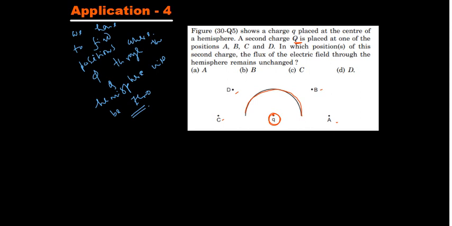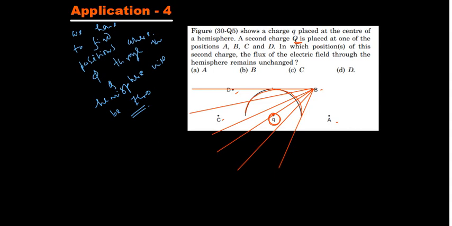If I take two extreme points, this is one line, and there is another line. So there will be multiple lines in between them, like this, like this. There will be few lines which will be generating zero flux, like this line, because this line is cutting the surface twice.